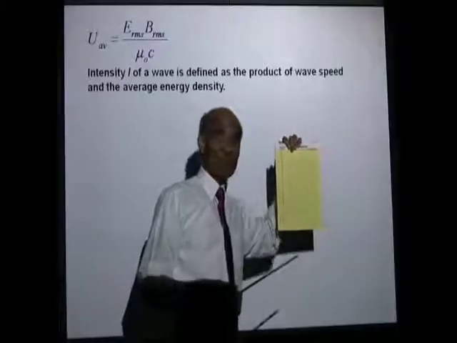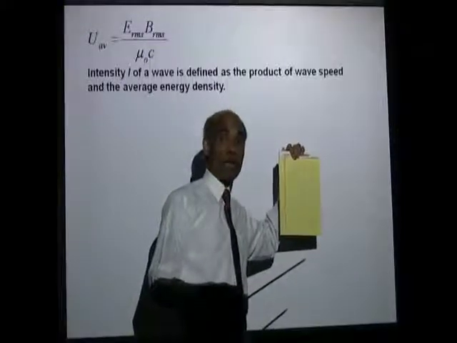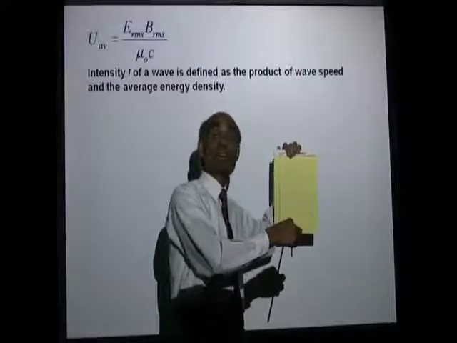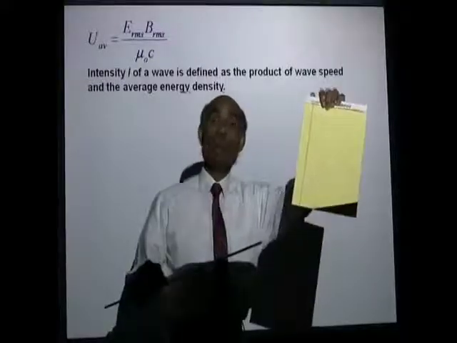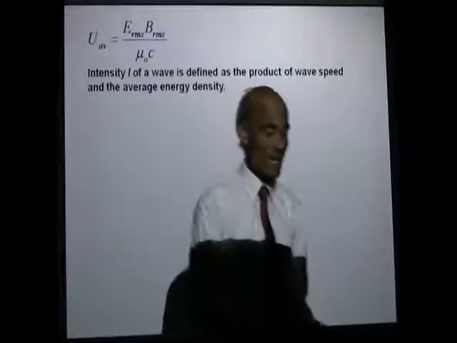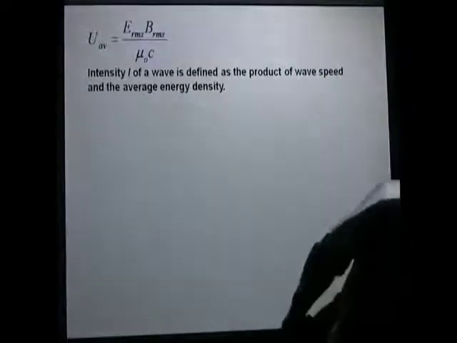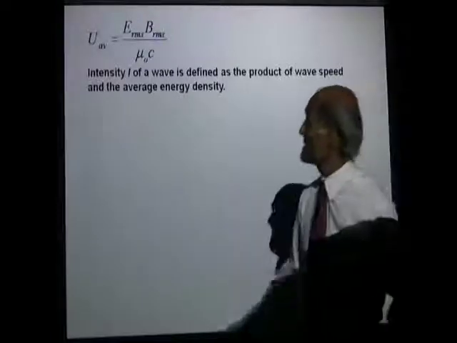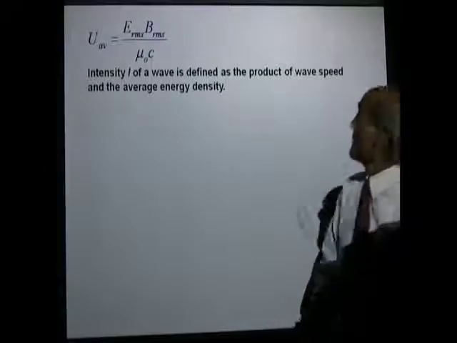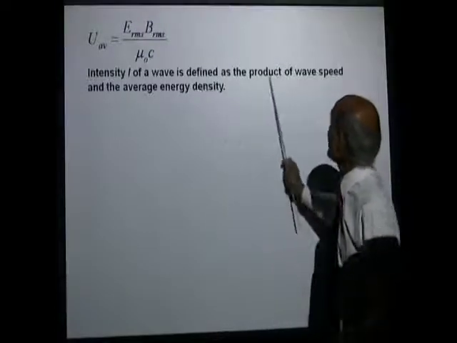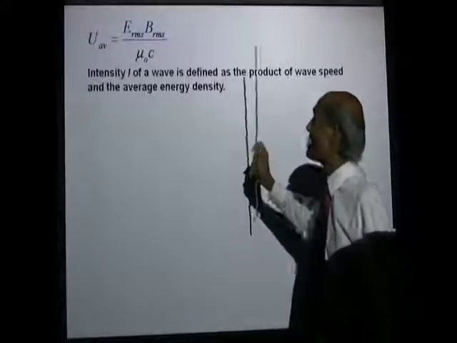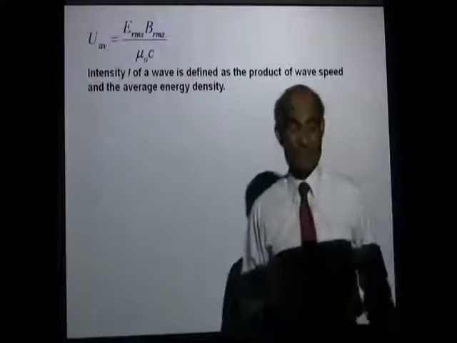Now if I move this unit area away, the amount of power crossing that unit area will be less. That means as you move away from the source, the intensity will become less and less. Alright, so the intensity I of the wave is defined as the product of wave speed and the average energy density.